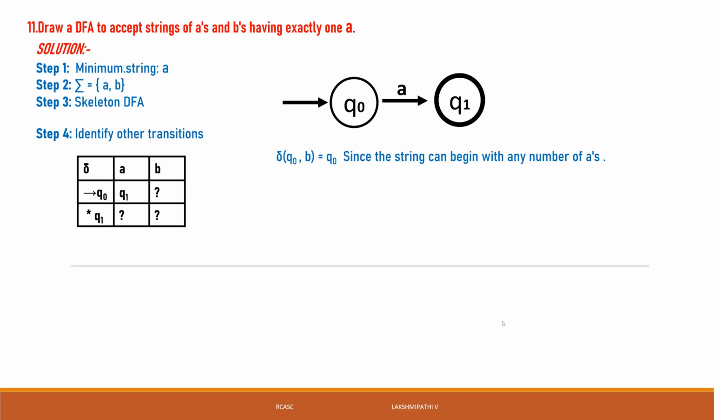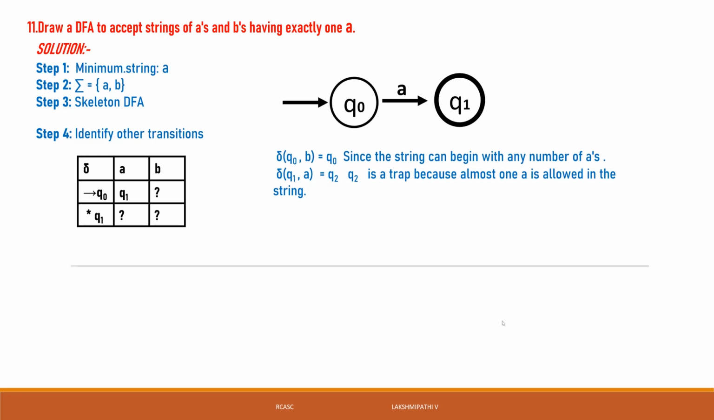That's why q0 of b is q0 only, but q0 of a is q1. With any number of b's but only one a, it will reach the final state. That type of strings will be accepted. Then q1 of a is equal to q2.